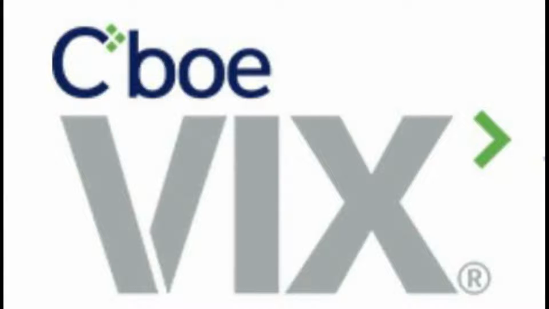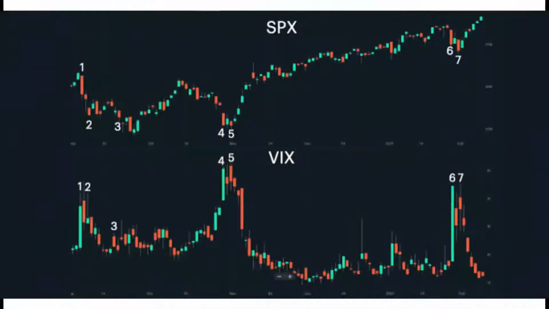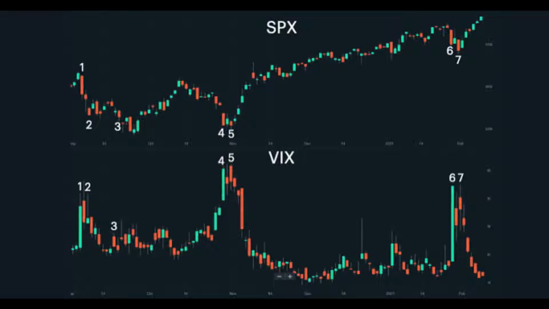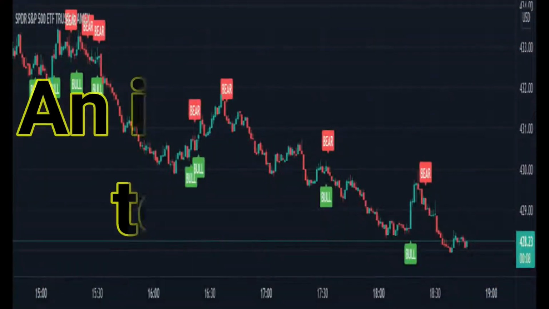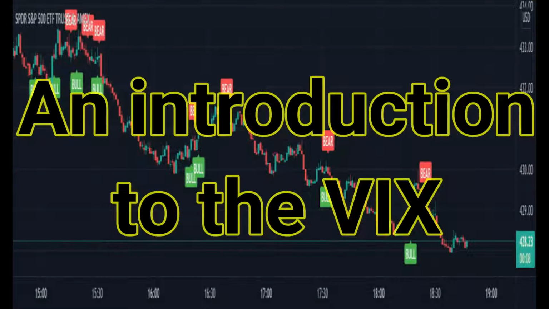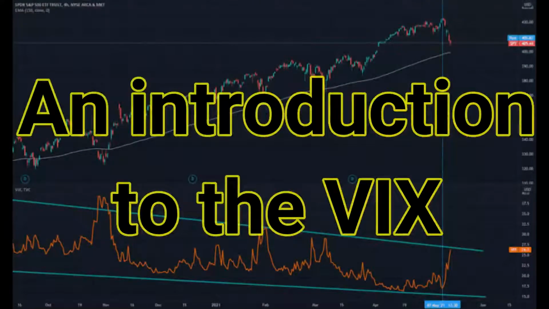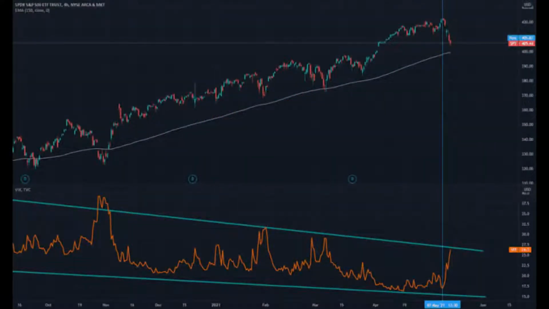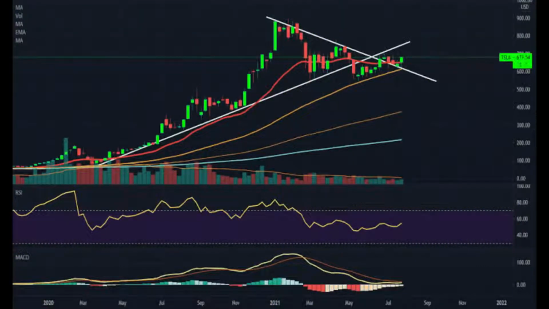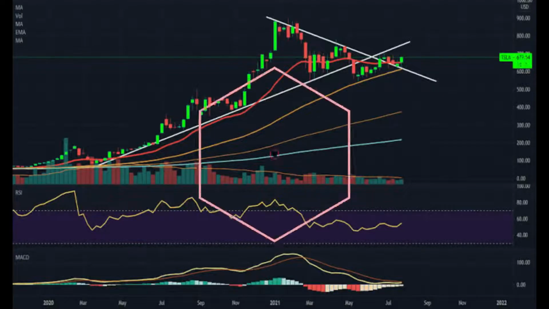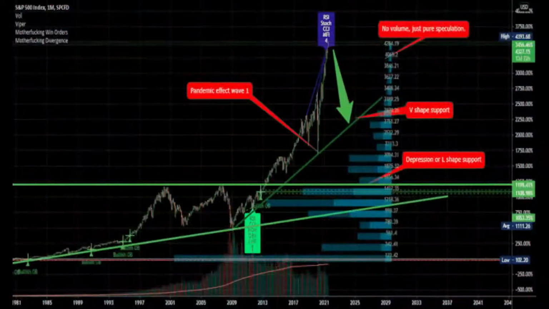Watch this video to gain a better understanding of what the VIX is, its purpose and effect on investor sentiment, and what factors are expected to drive volatility higher. The VIX is a real-time measure of market volatility. The index measures the stock market's expectation of volatility based on the mid-quote prices of S&P 500 index call and put options. It presents a 30-day forecast of volatility in the market.